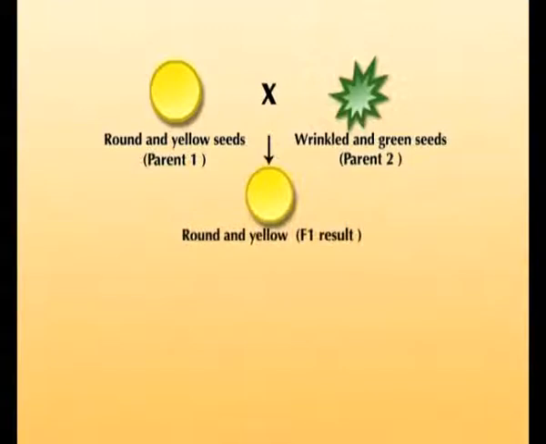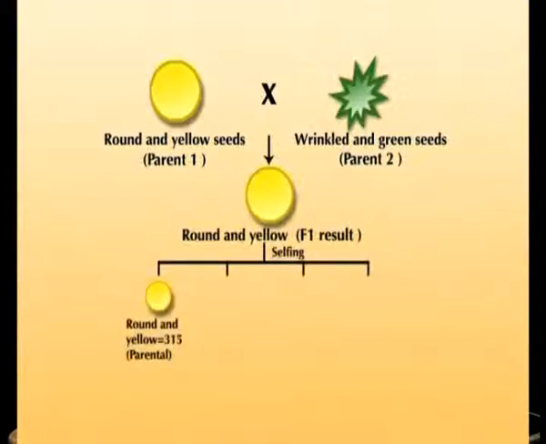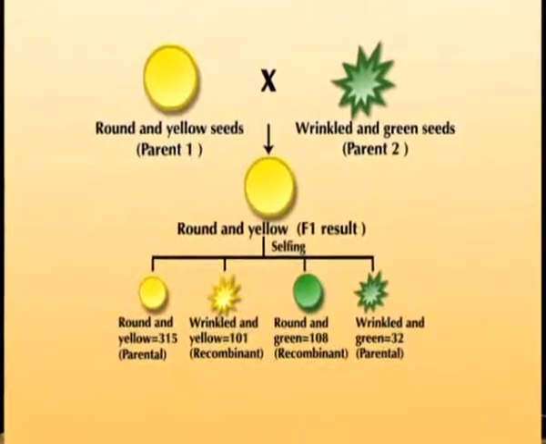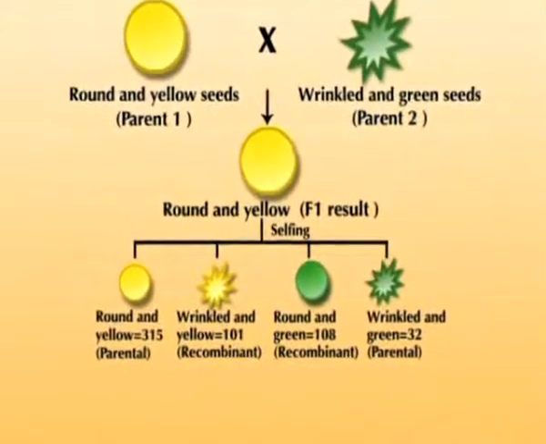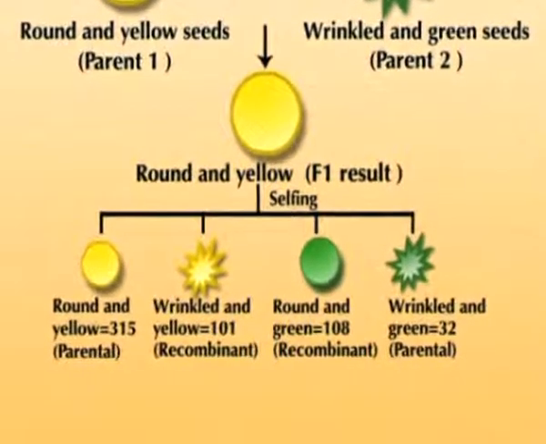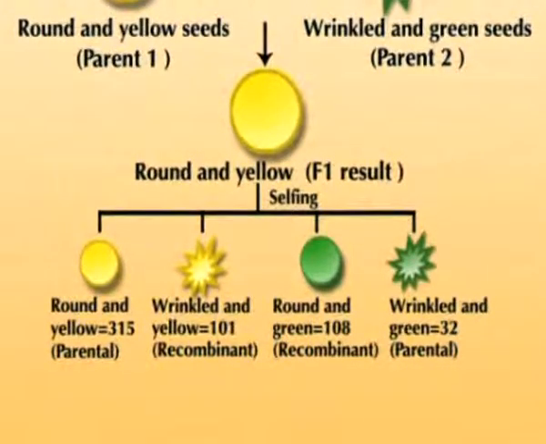When F1 plants were selfed, they produced a total of 556 F2 seeds, which were of 4 types: round and yellow 315 seeds, wrinkled and yellow 101 seeds, round and green 108 seeds, wrinkled and green 32 seeds.